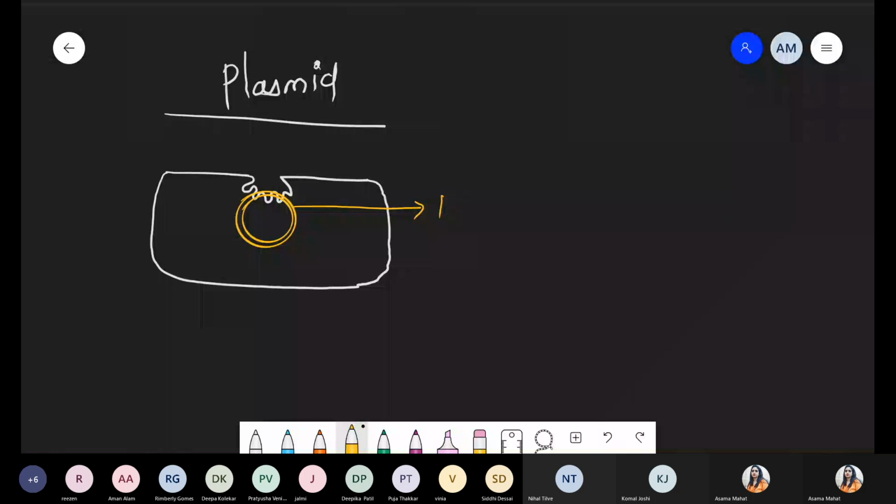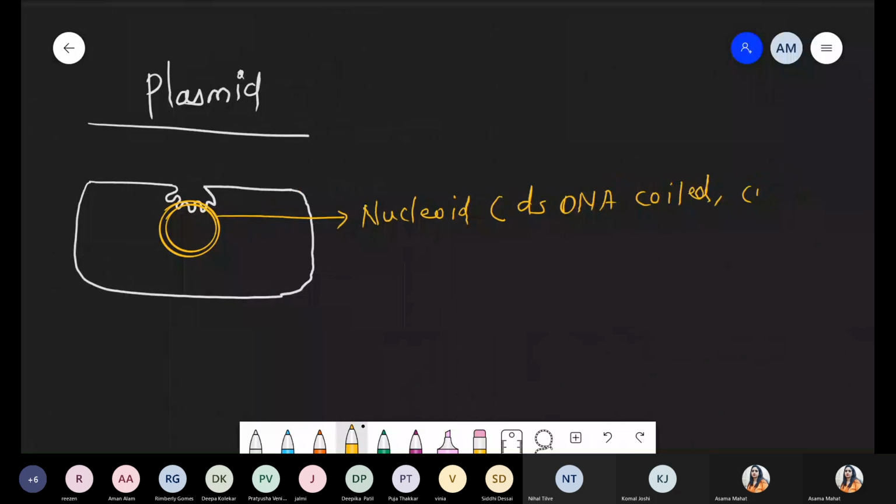This is the typical structure of the nucleoid, the genetic material. The nucleoid is double stranded DNA, coiled circular genetic material, because the genetic material of the bacteria is circular.